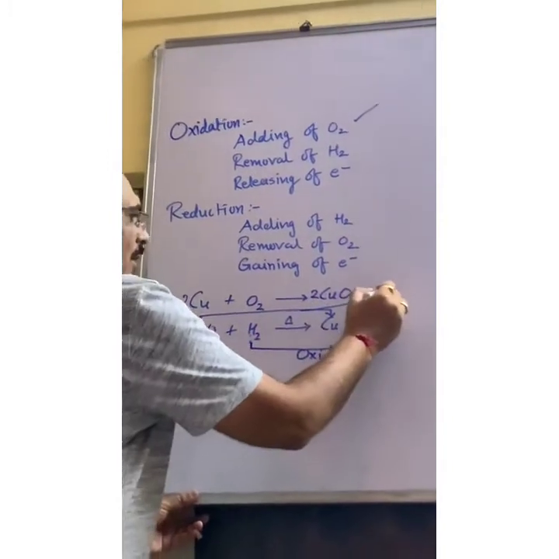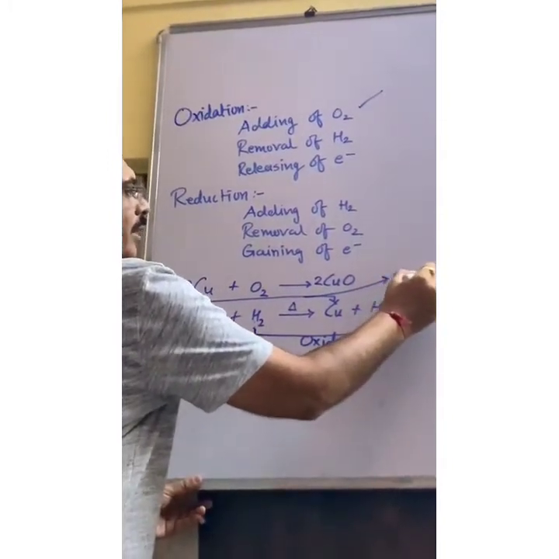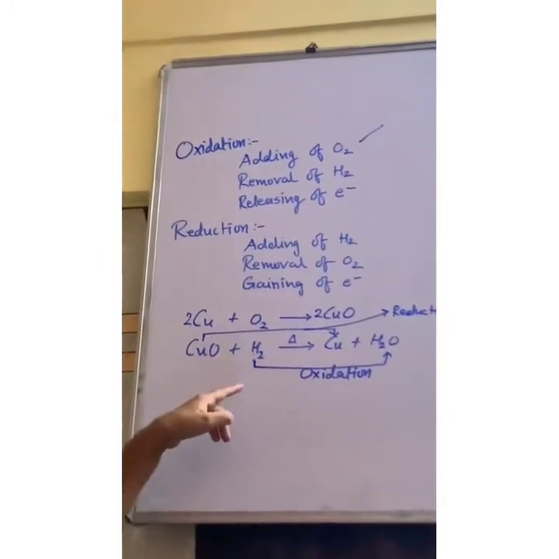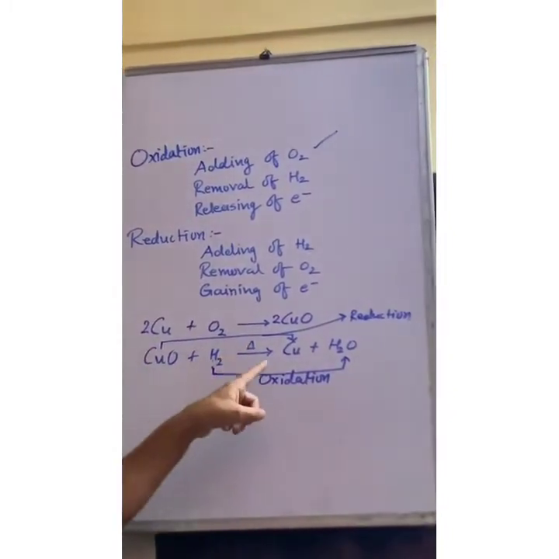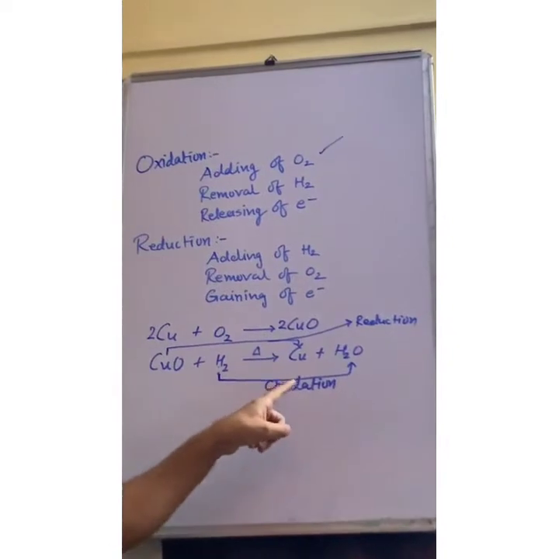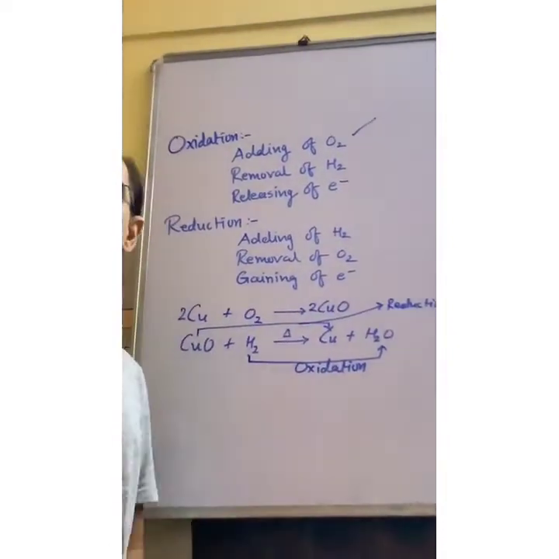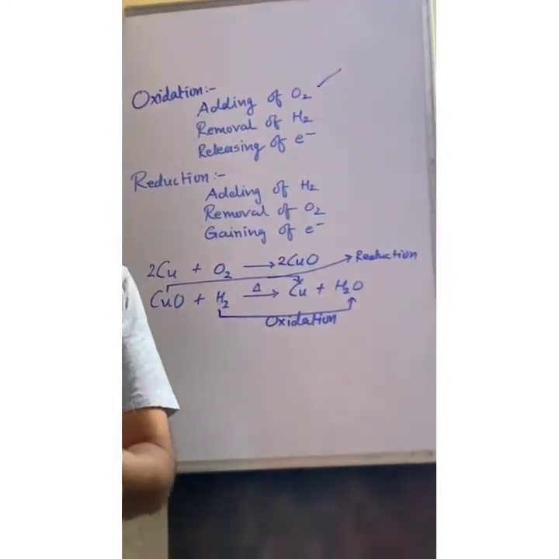So this is called reduction. So the reaction in which both oxidation and reduction take place is also called redox reaction.